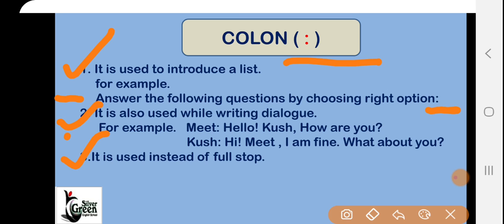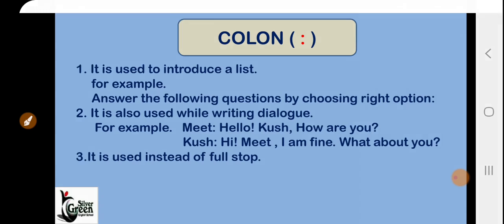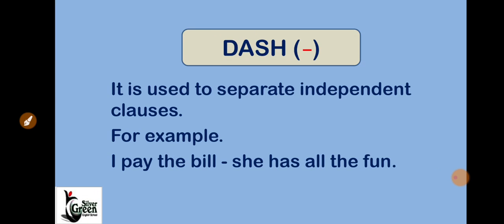Okay. So let's see the next punctuation mark, dash. It is used to separate independent clauses. Now you know what clauses are, as we are learning clauses continuously. So here, for example, "I pay the bill — she has all the fun."